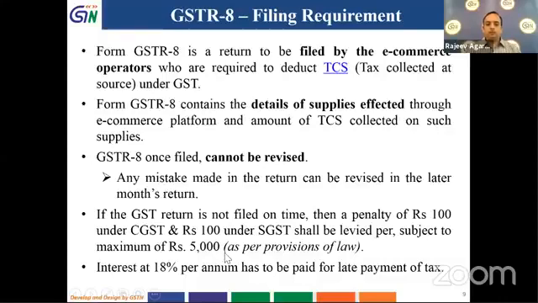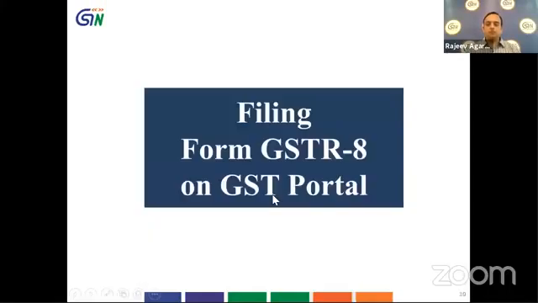As we have seen, tax has to be paid by the 10th of the next month. If I fail to pay the TCS collected to the government by the 10th of the next month, then I am liable to pay interest of 18% per annum. We will keep a watch on what changes are made in these provisions in the coming days by the government. Please keep a watch on this. So these were the basic provisions. We have seen the definition of electronic commerce operator, what is electronic commerce, when the return is to be filed, what interest is to be paid, and what details are to be given.